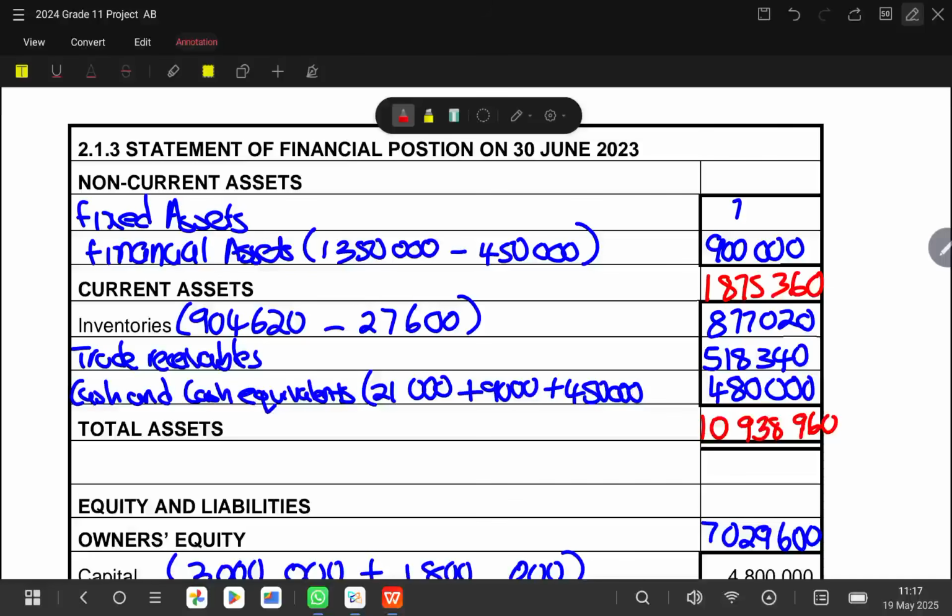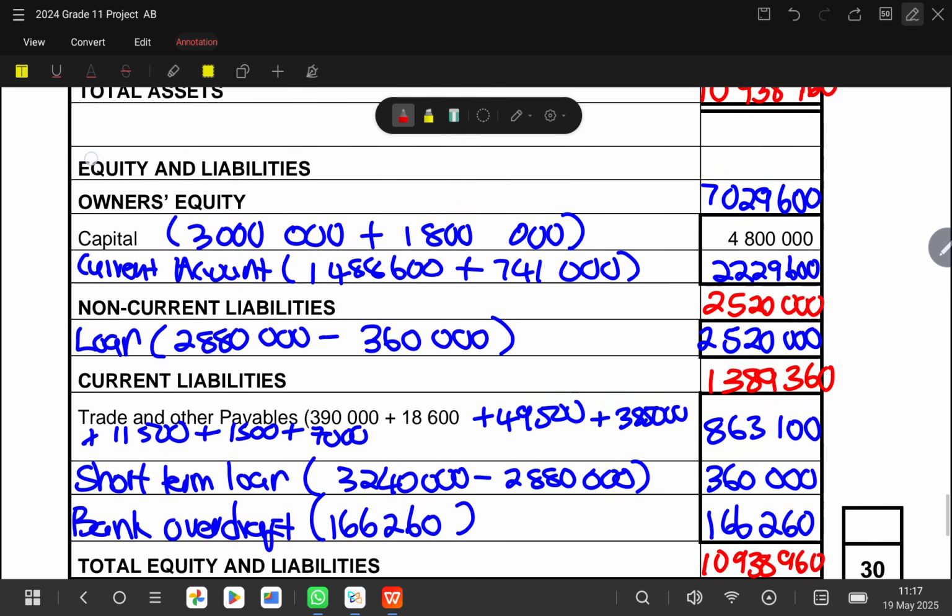So if we take our total assets, 10,938,960, we say minus 1,875,360, it is going to give us 9,063,600. So we'll have 9,063,600 as our non-current asset. So if we take it and say minus 900,000, our fixed assets will be 8,163,600.